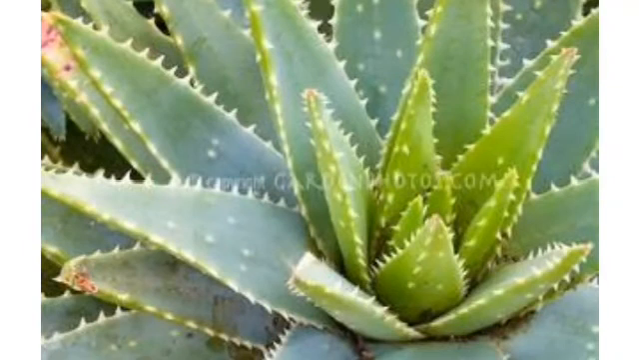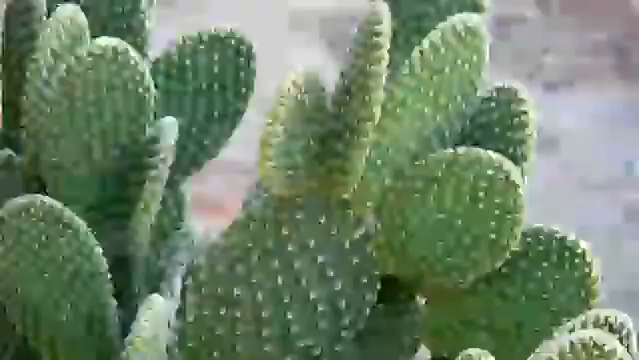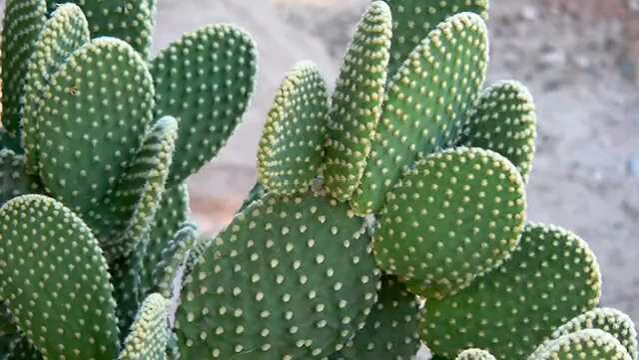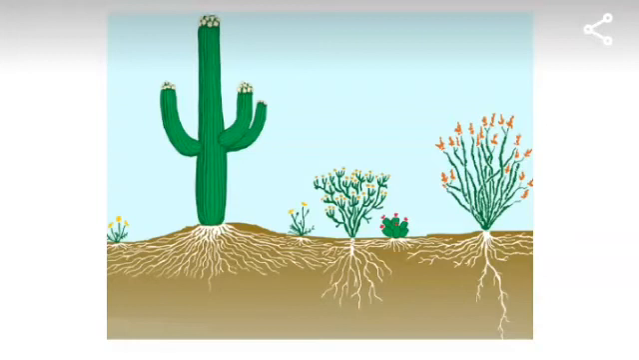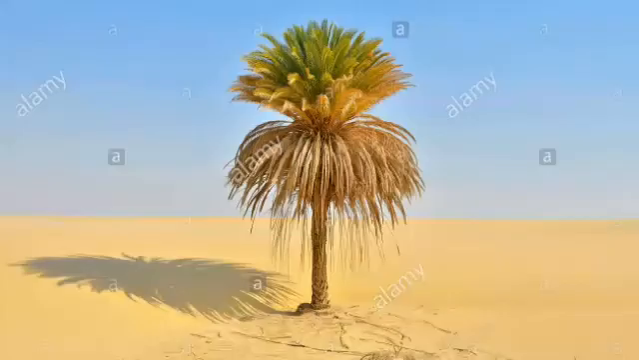The first one is leaves are changed to spines to reduce the loss of water. The stem is green and fleshy. They store water and produce food. And the third one, these plants have long roots. Why do they have long roots? To search for water. The long root goes deep into the soil. Examples of desert plants are opuntia, date palm and aloe vera.